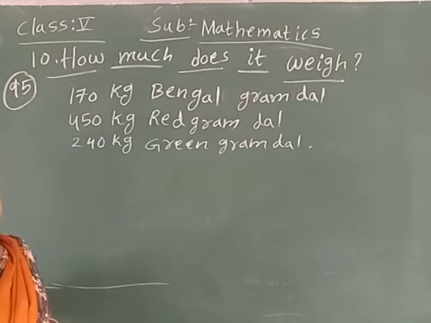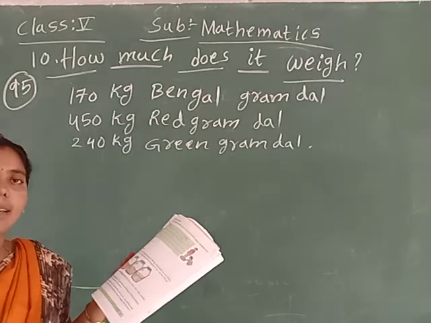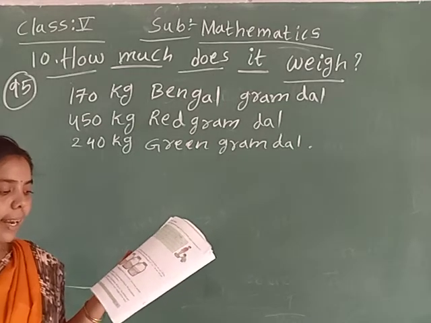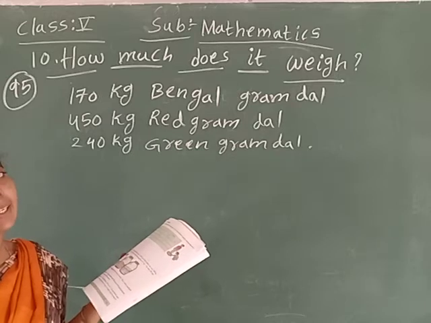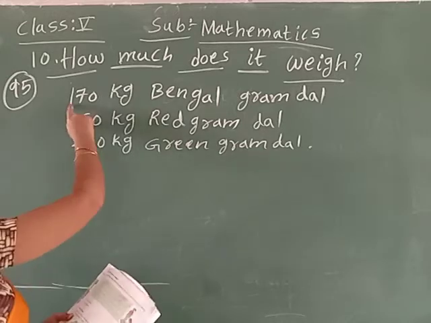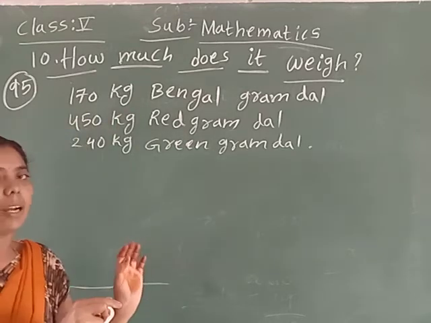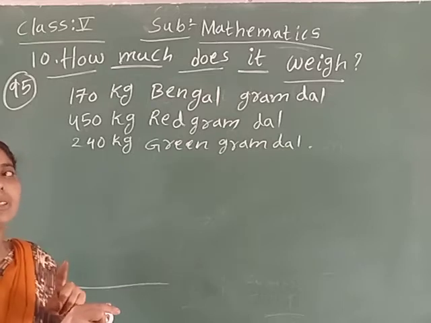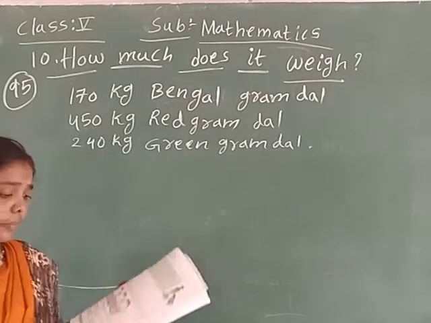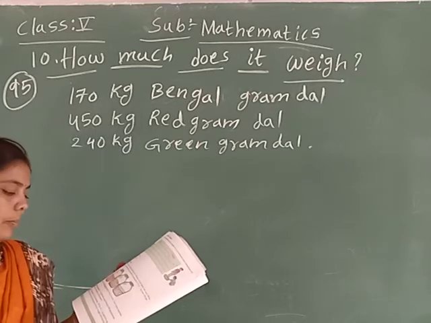170 kgs. For B question 2, 80 kgs of Bengal gram in 1 kg packets and 90 kgs of Bengal gram in 500 gram packets. 80 plus 90, how much, children? 170 only. So, of the 170 kgs of Bengal gram dal, 80 kgs are kept in 1 kg packets and 90 kgs in 500 gram packets.